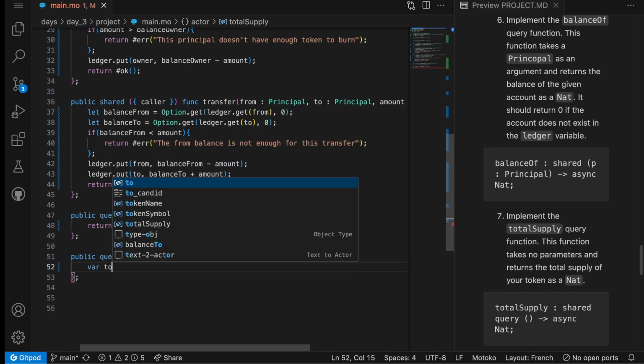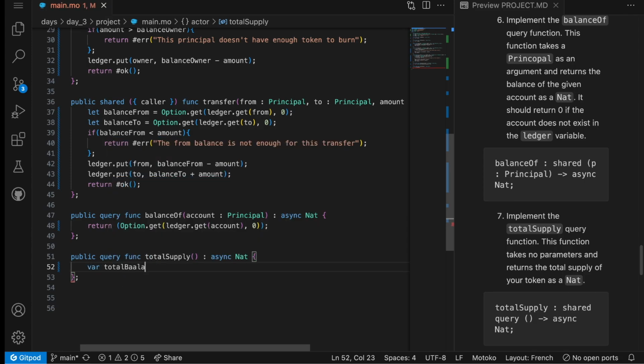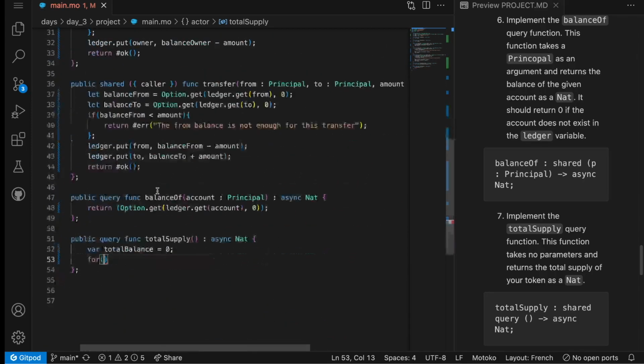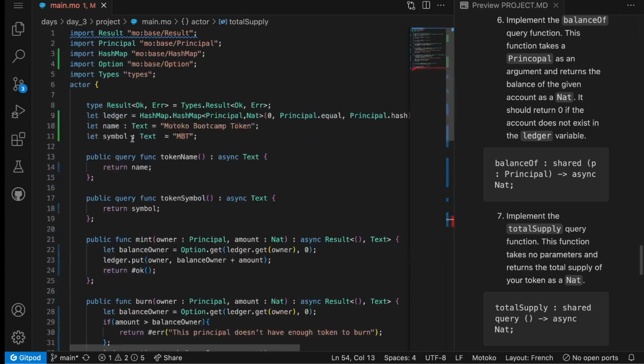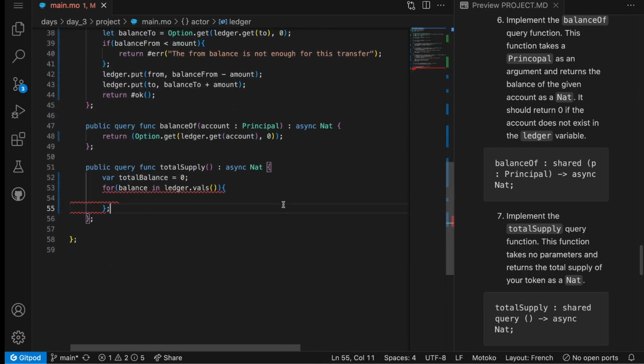For that, we can simply do a variable total balance, which we will initialize to 0. And then we can do a for loop over our hash map. So for balance in ledger.vals. Here we are iterating over our hash map and essentially iterating over all the possible values of type Nat, so all the possible balances of all accounts. Then we can do total balance is equal to total balance plus the balance.